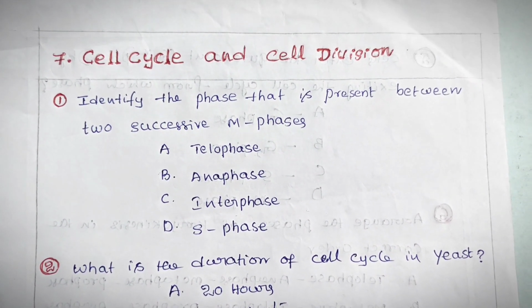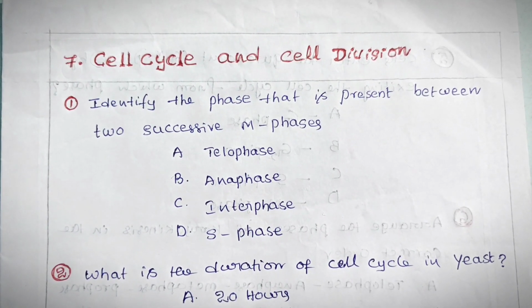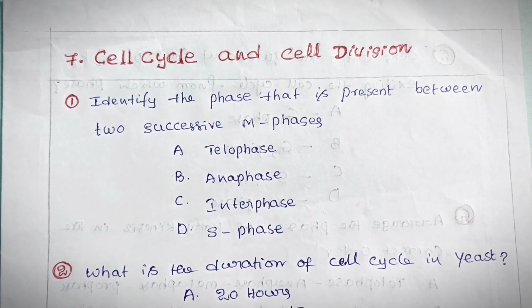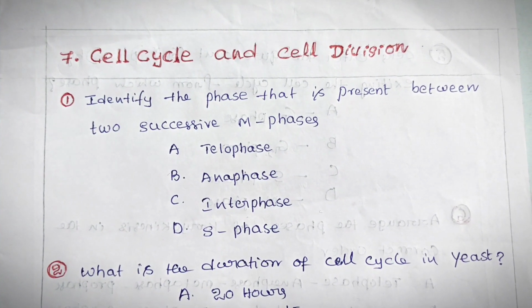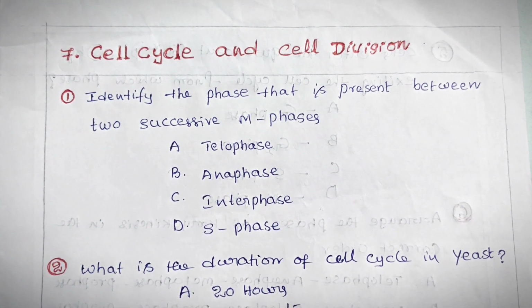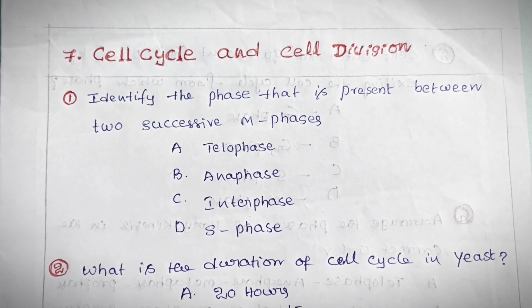In this video, I am going to give you MCQs from chapter 7, that is cell cycle and cell division. These questions are very much useful for your IP exam preparation. So let's see the questions one by one. Let's see the first question.